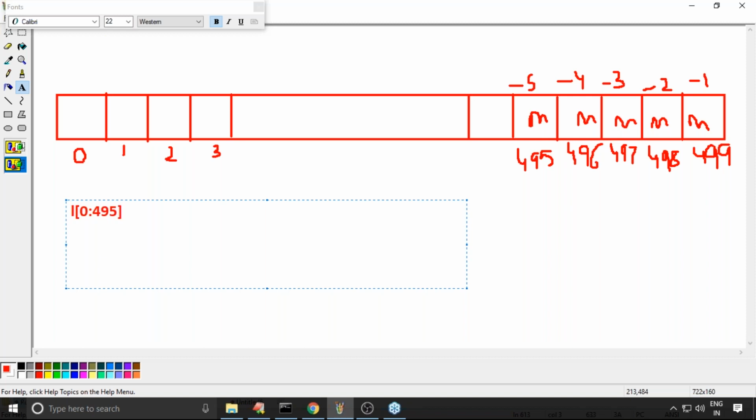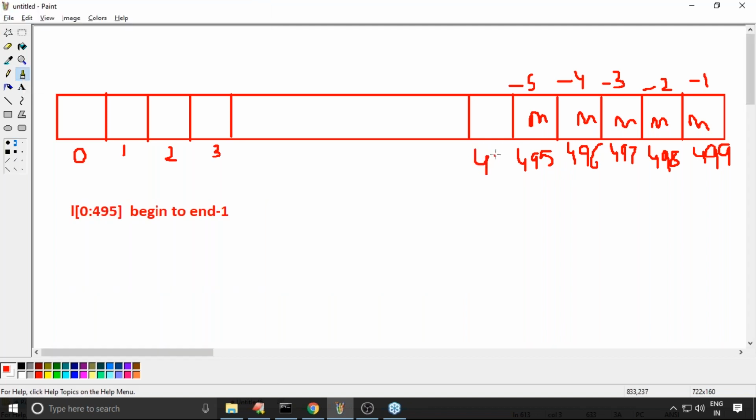Correct? Can anyone please confirm? Don't get confused, the remaining people also don't get confused. 0 to 495 we have to consider. The reason is begin to end -1. End -1 because the direction is forward, begin to end -1. So 0 to 495 -1 means 0 to 494, which gives the non-management employee names. Correct?